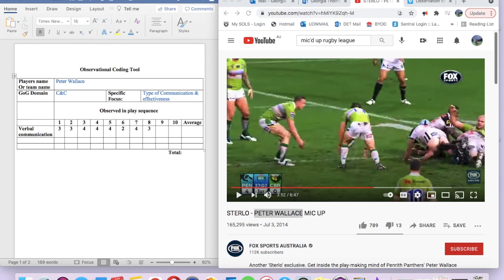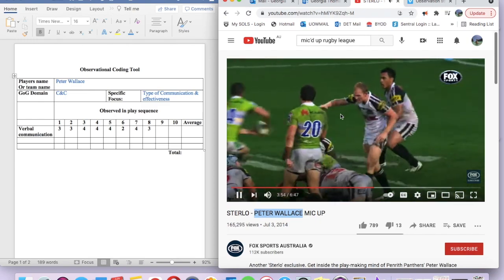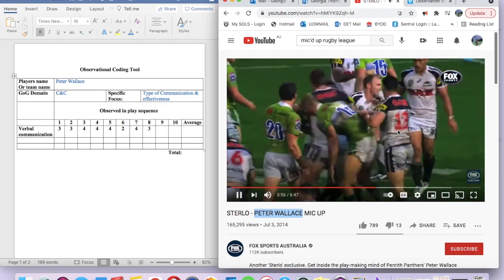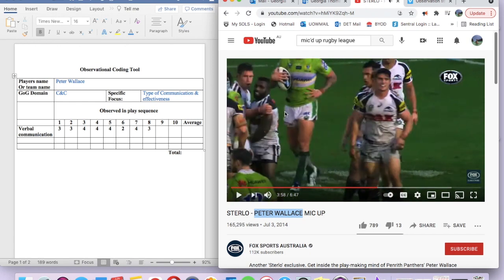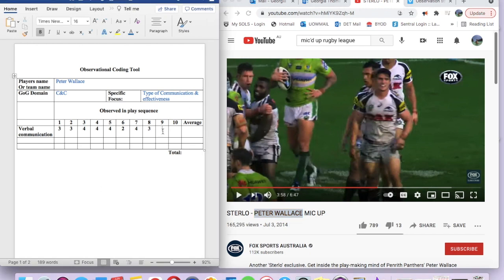Okay, right after that play, if we watch. He's saying, "Great shot, Chico." So he's talking to the player that made the tackle and forced the error on the defence. So that is an acknowledgement statement and we'll give that a 3 as well.